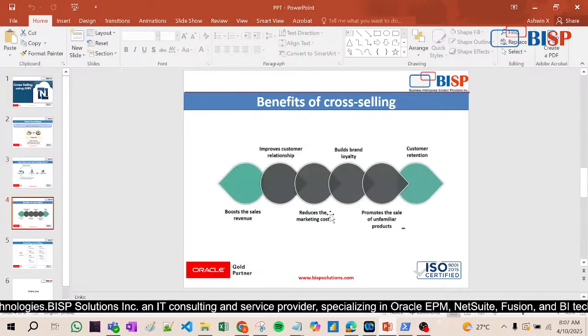Now, what are the benefits of cross selling? Boost the sales revenue, that is obvious. Improve customer relationship. When you suggest something additional, the customer thinks that whenever new things come, he will definitely suggest to us. This is called trust building. You are building trust in the customer, so in future the customer will listen to whatever you say, and there is a chance that he can buy whatever you sell him.